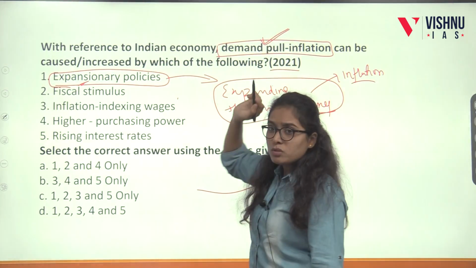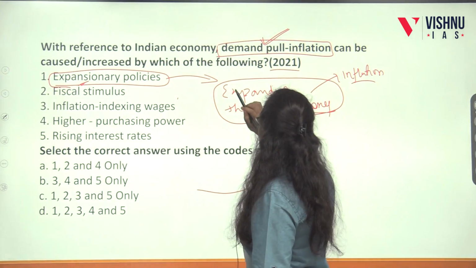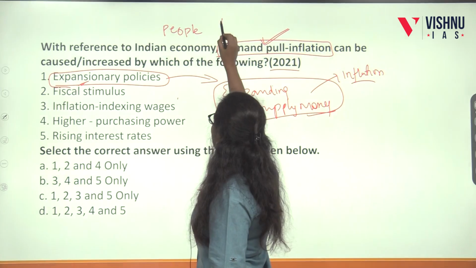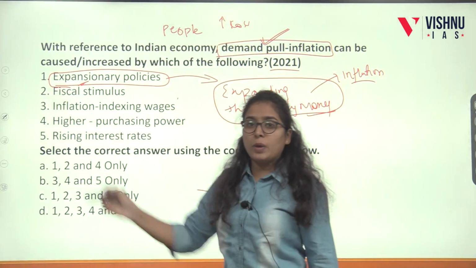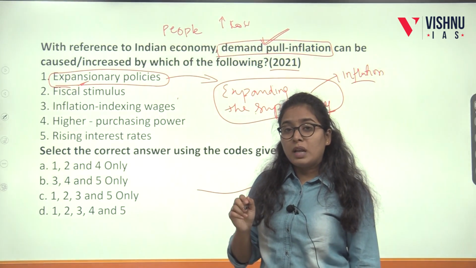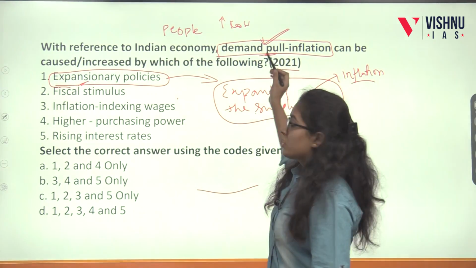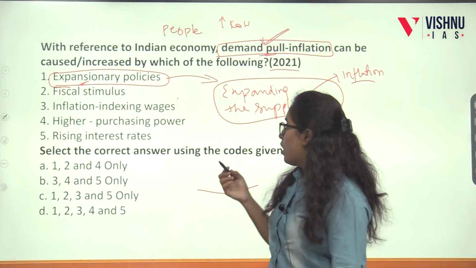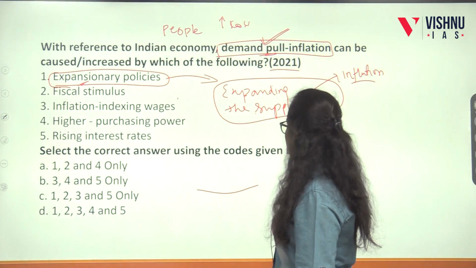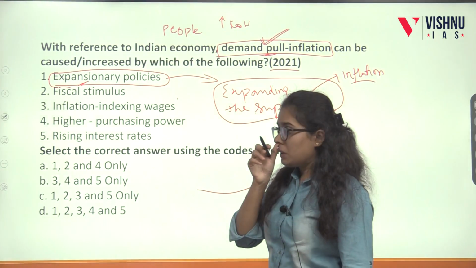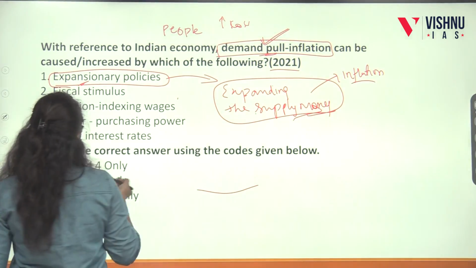Demand pull inflation means what? Demand pull inflation means people will demand more, even at a high cost. Even with the high cost, if people are able to buy, if people are able to command high demand, that is called demand pull inflation. That is, demand is pulling the inflation. So when money supply gets increased, people will definitely command more goods, even with high prices.